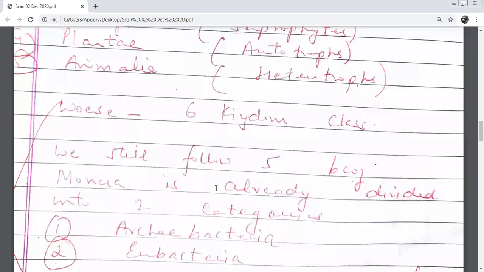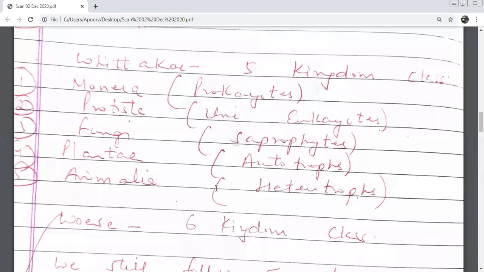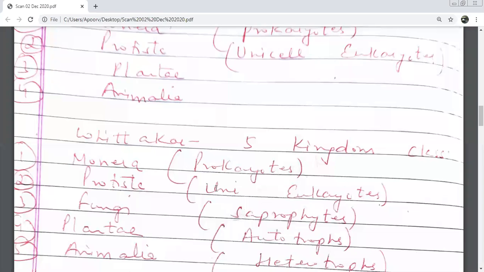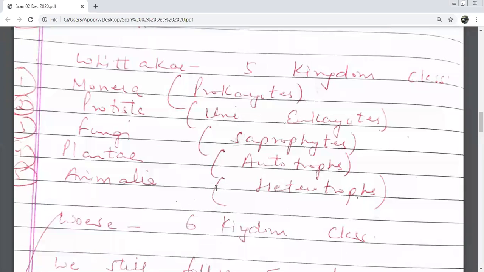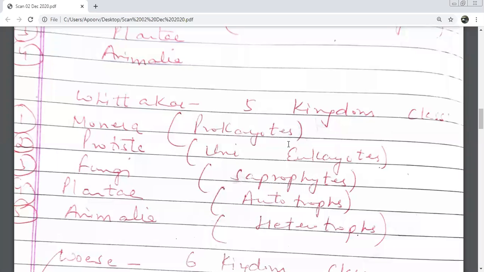So archaea and eubacteria में बहुत सारी structural differences हैं, which we will go into later when we talk about the kingdoms further. अभी बस ये समझिए, the older bacteria were archaebacteria. Some of them did some modifications and changed. So वो जो modified or evolved bacteria हैं, they are known as eubacteria. So we still follow which system? 5 kingdom classification, which was given by whom? R.H. Whittaker. Yes.